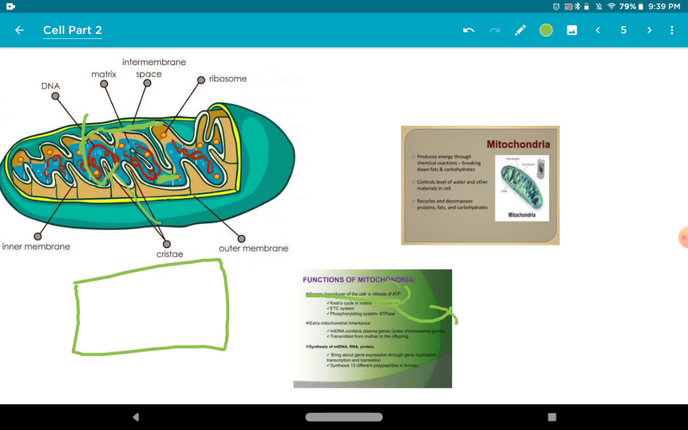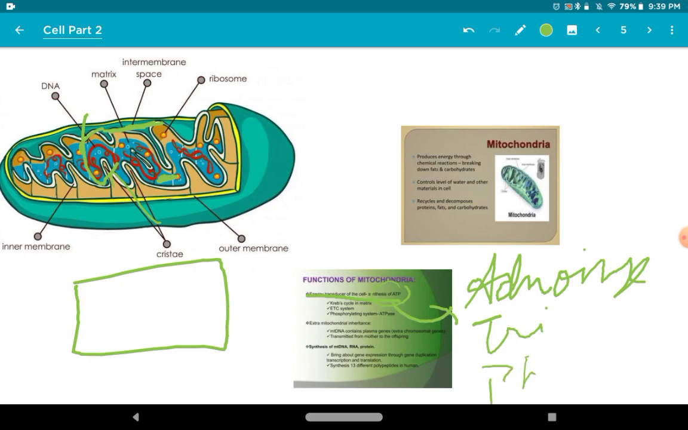So ATP is adenosine triphosphate. It is called the ATP, and it also does the extra mitochondrial interference.